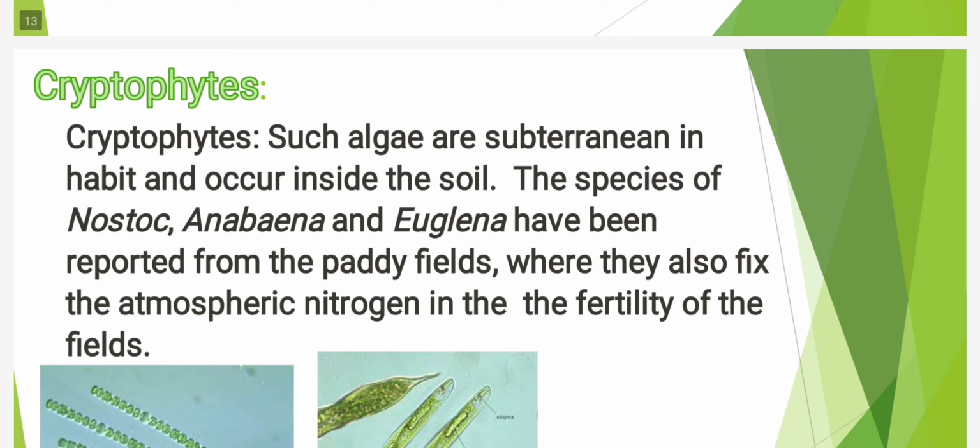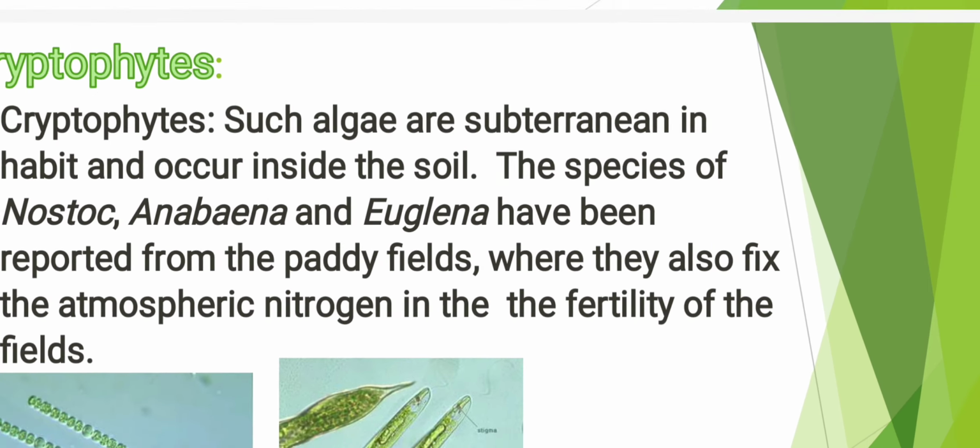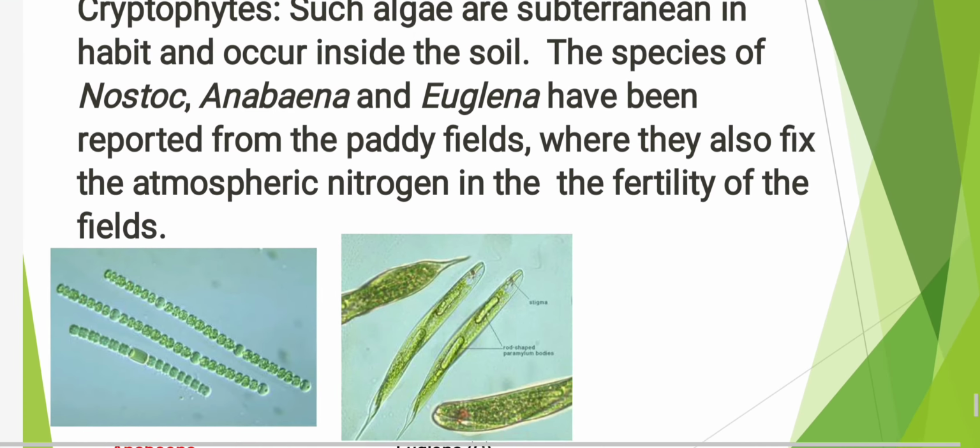Students, the next category is cryptophytes. These are the algae which are subterranean in habit and occur inside the soil. The species of Nostoc, Anabaena and Euglena have been reported from the paddy fields, where they also fix atmospheric nitrogen and help to increase the fertility of the soil.